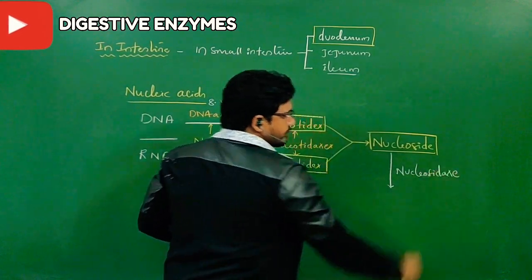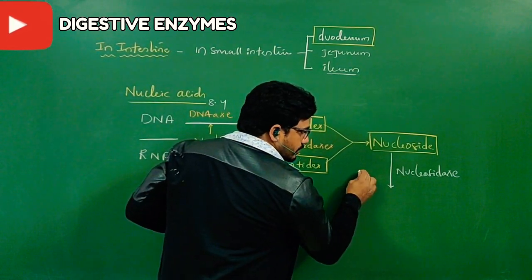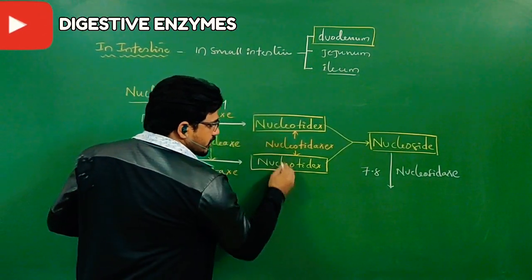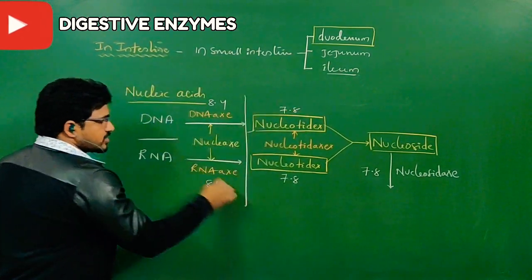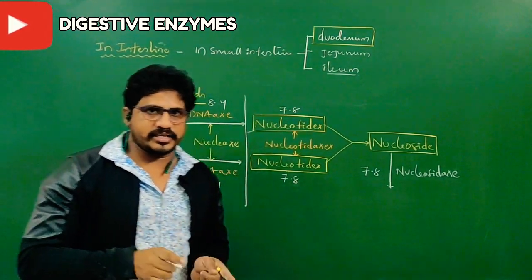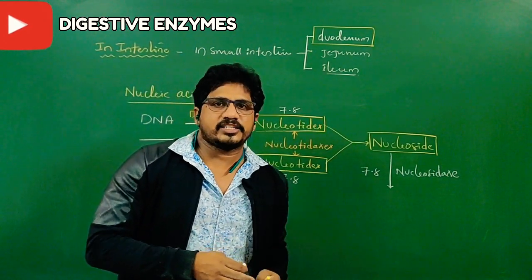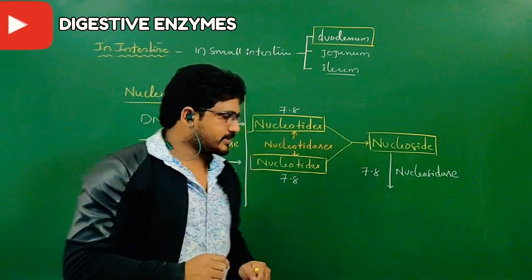Nucleosidase is an enzyme coming from the intestine, so the pH should be 7.8. Nucleotidase is also coming from the intestine, so 7.8. The very first actions are taken only by pancreatic enzymes, and the further, last actions all have pH 7.8 because those enzymes belong to the small intestine.